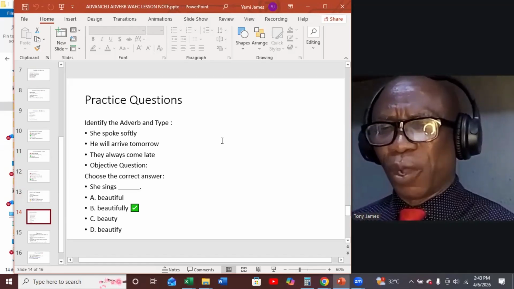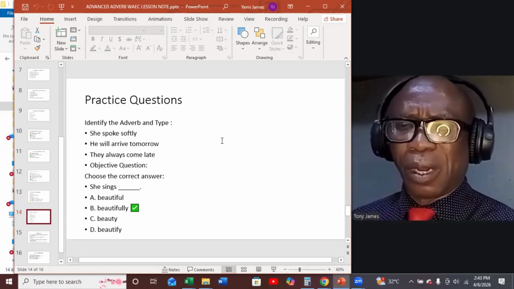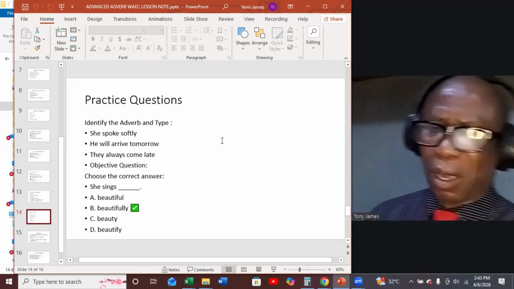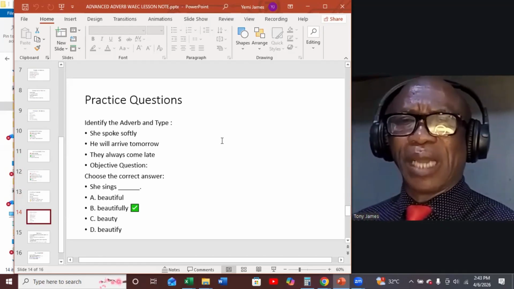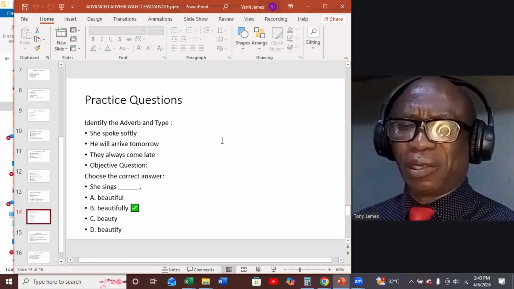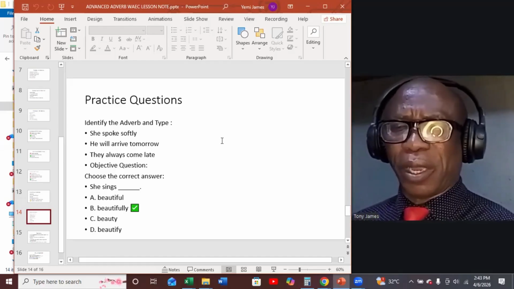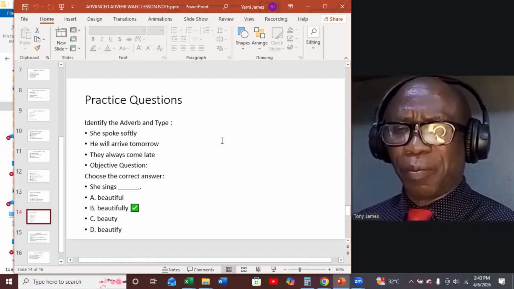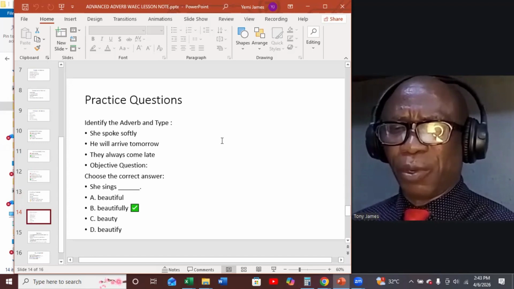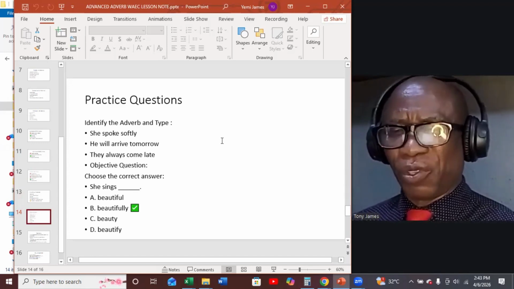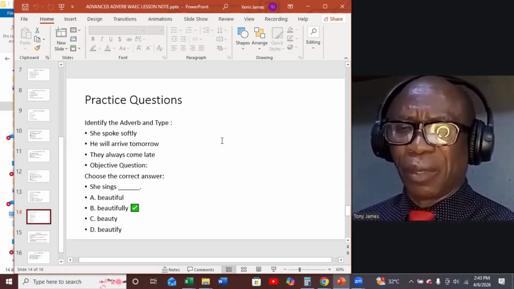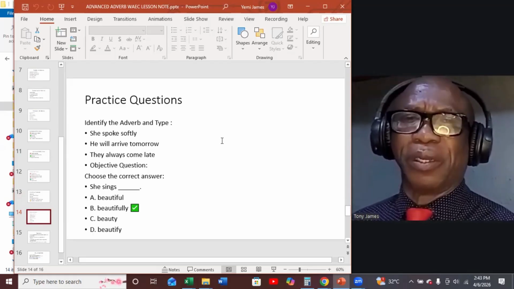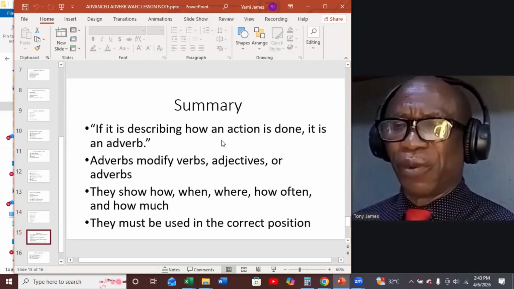Let's look at this objective question typical of the WAEC exam. She sings dash. We have option A, beautiful. B, beautifully. C, beauty. D, beautify. The correct option there is option B. She sings beautifully.